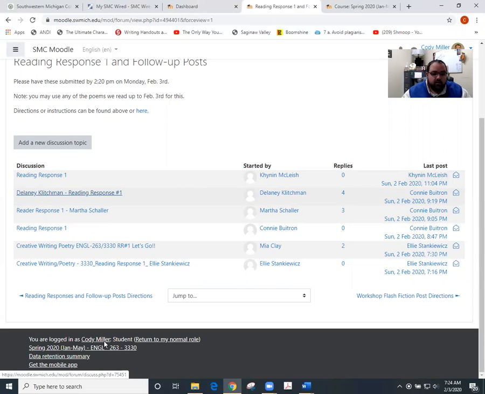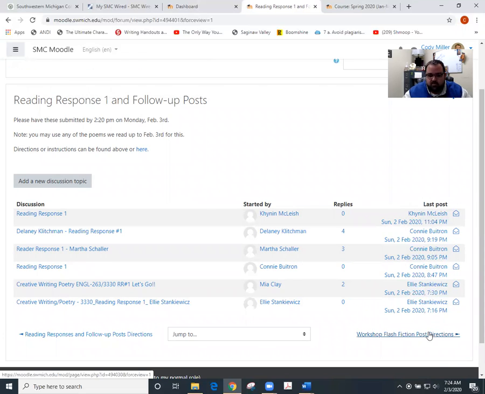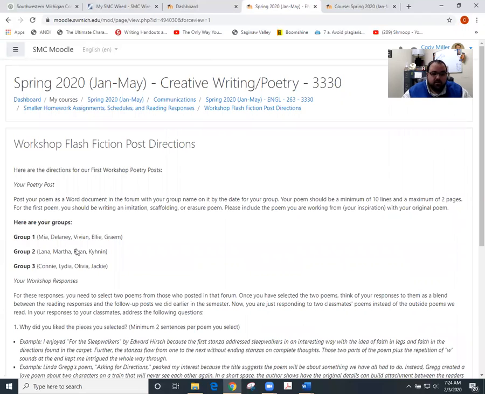Now, if we go forward to the workshop, remember you are put into groups, and largely what you will do is submit a draft of your poem so that we can talk about it in class. The first group, Maya, Delaney, Vivian, Ellie, and Graham, your first poem draft comes due tonight in the forums here at 11:59. The rest of you will do follow-ups. Again, I will post a follow-up video here so you know how to do that. Hopefully that clears up any confusion you may have.